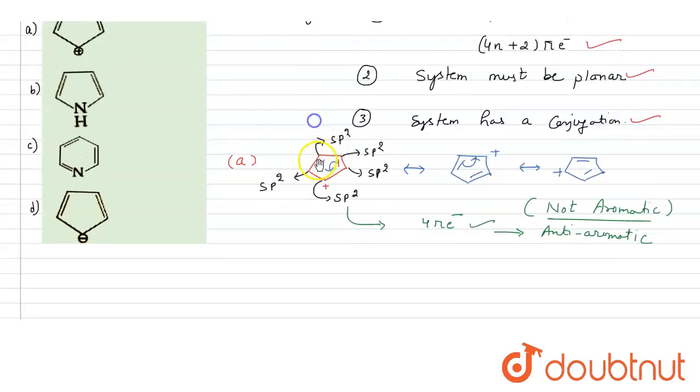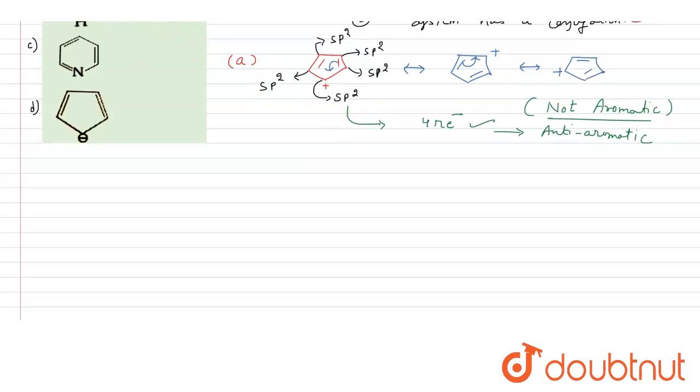The next option is pyrrole. So let's see it. Here the compound is like this. Here is nitrogen and here is a double bond. You can see that the compound is planar, and here we need to check for 4n plus 2 pi electrons. So here there are 1, 2, and these lone pairs are involved in the conjugation.